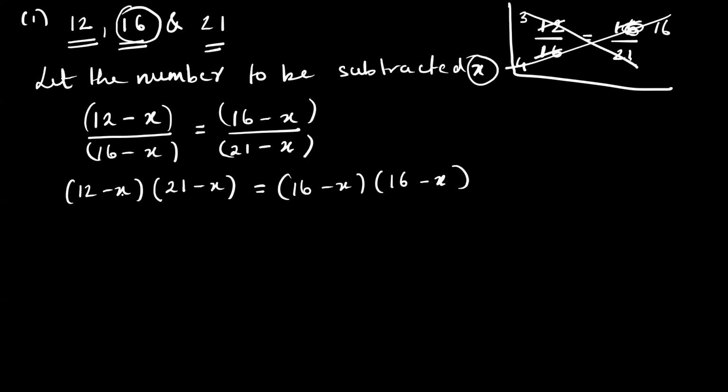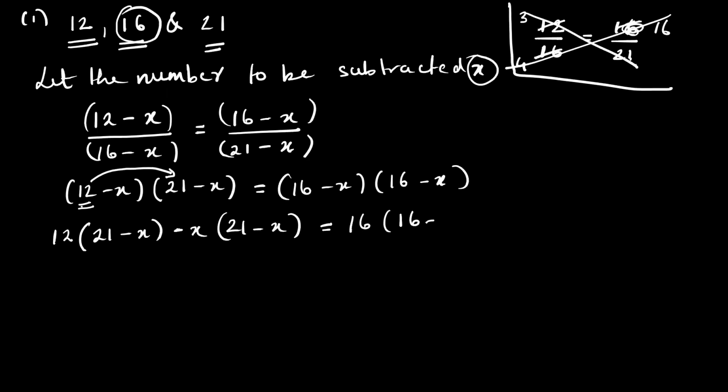Do you know how to open the bracket? Put 12 and multiply it with the second bracket. So 12 times 21 minus x, minus x times 21 minus x, very good. Do the same thing on the right side: 16 minus x, minus x times 16 minus x. Multiply these two.